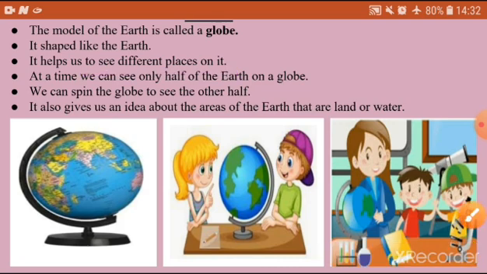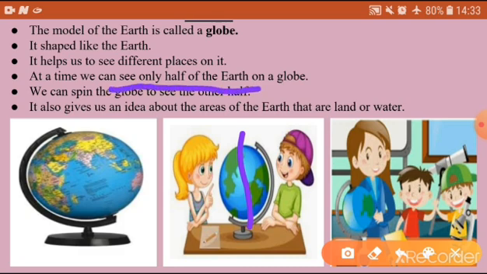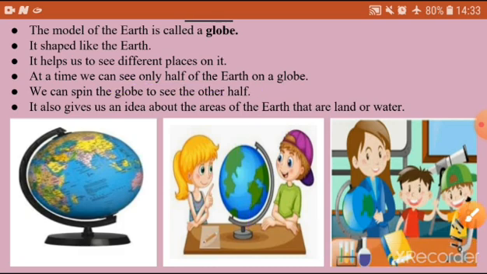At a time, we can see only half of the earth on a globe. For example, look at this picture. Here, this boy is seeing the east side, that means the right side of the globe. This girl is seeing the west, that means the left side of the places. So we can see only half of the earth on a globe.